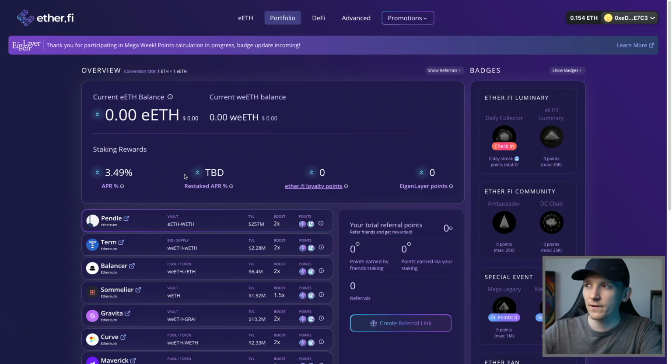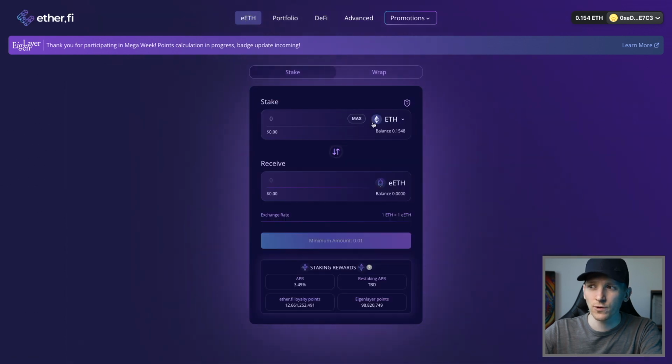And then we have Ether.fi. You can go to stake ETH. So you just put your ETH with them. Now these guys run validators directly. And so they aren't using any liquid staking tokens. You just directly stake Ethereum. They give you EETH, which is your restaked token in EigenLayer.